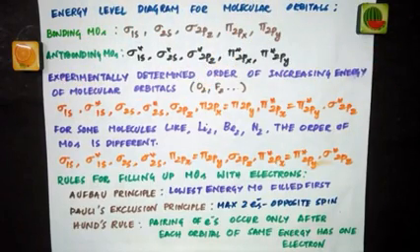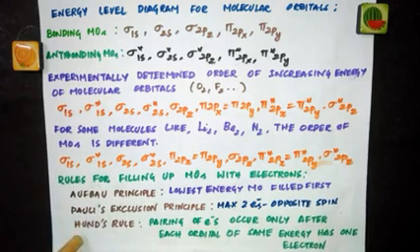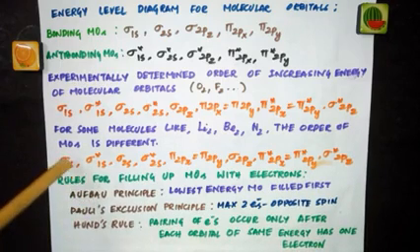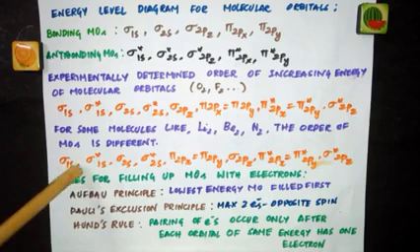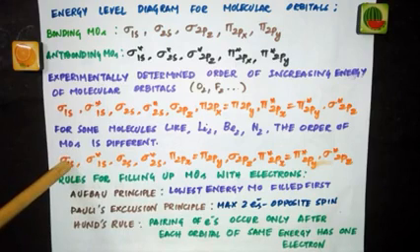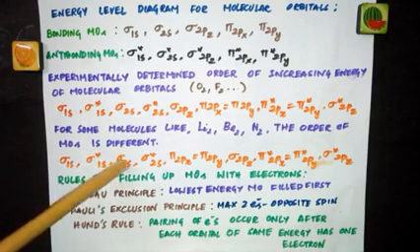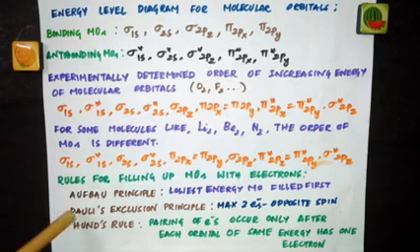So now the rules for filling these molecular orbitals with electrons. See, Aufbau principle, Pauli's exclusion principle, Hund's rule. What is Aufbau principle? Lowest energy should be filled first. So this is what we did for atomic orbitals also. So same way, lowest energy molecular orbital should be filled first and then in the increasing order.